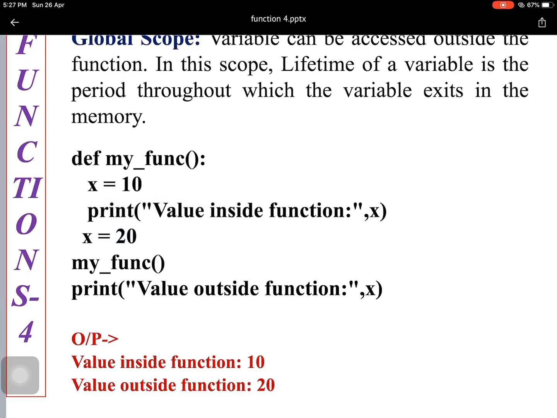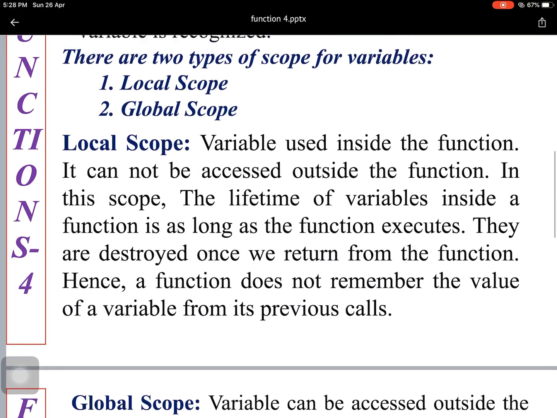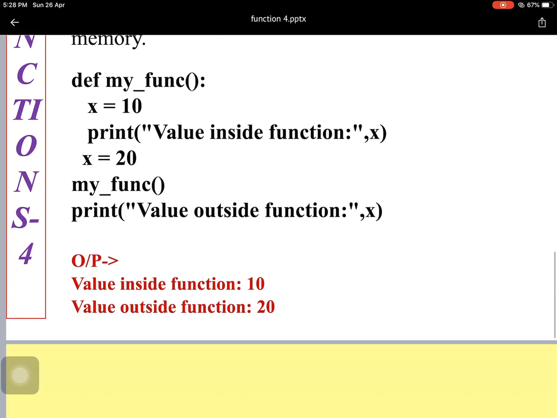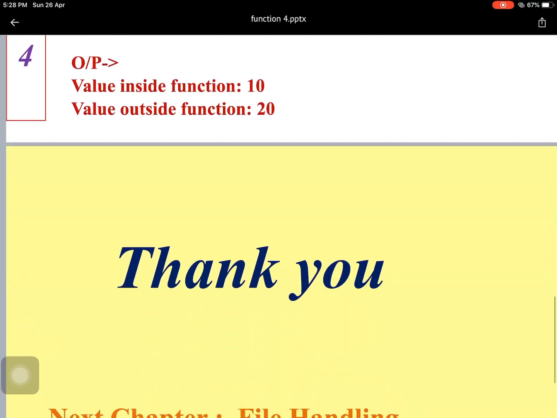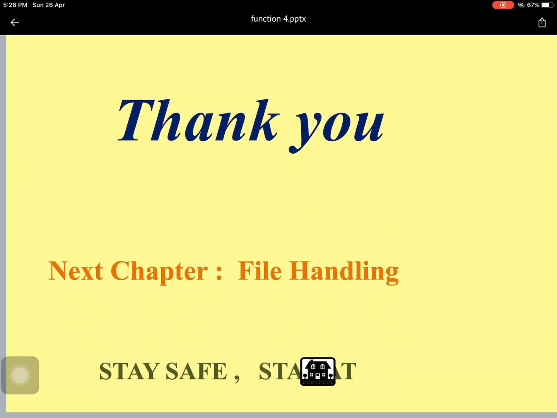So this way, x = 10 is defined as a local variable, and x = 20, where the value of x is 20, is defined as a global variable. So this way both can be defined as local scope and global scope, meaning the lifetime of x = 10 is inside this function only, and x = 20 is outside or anywhere. This way this chapter is finished, and the next chapter will be file handling.